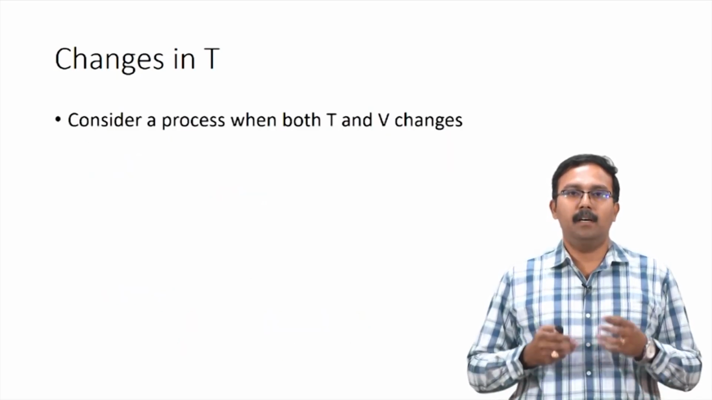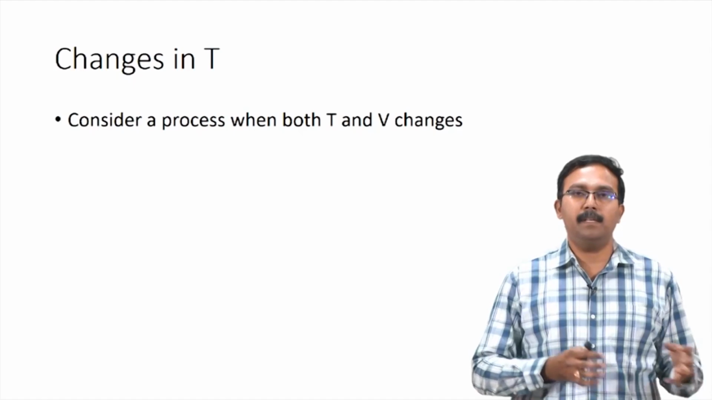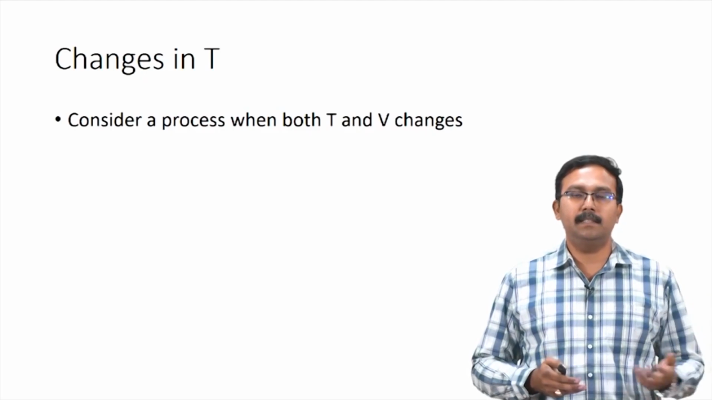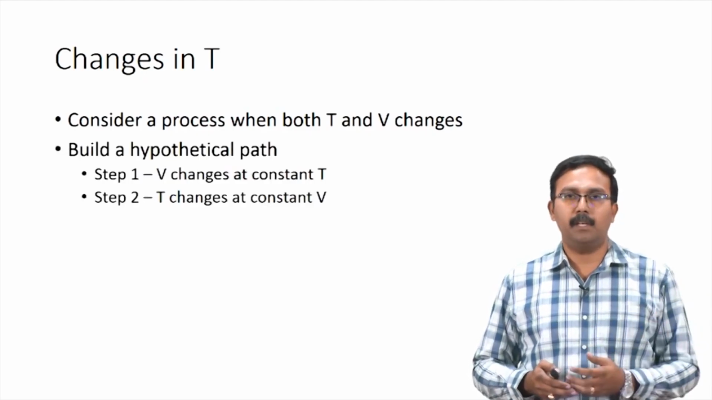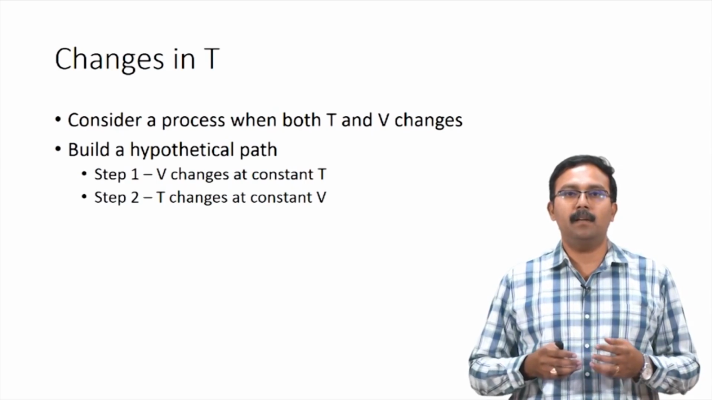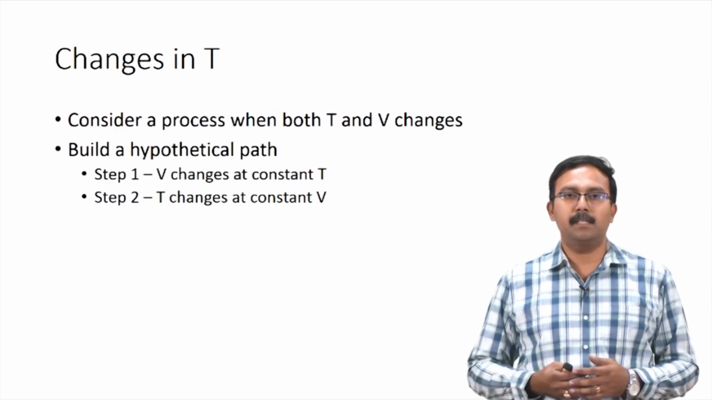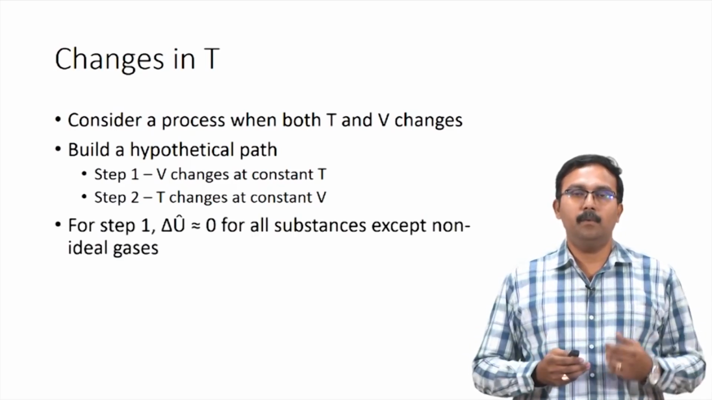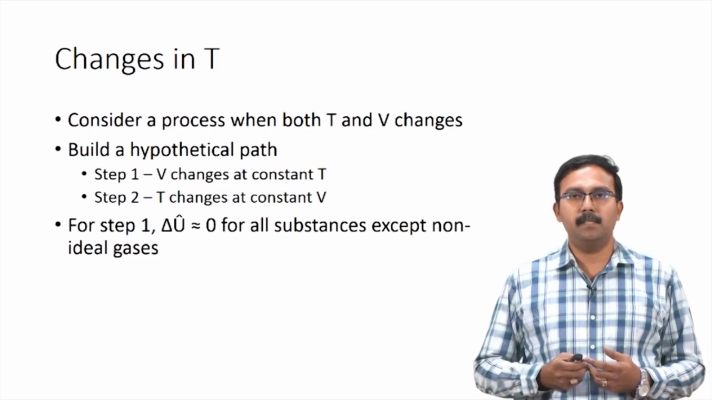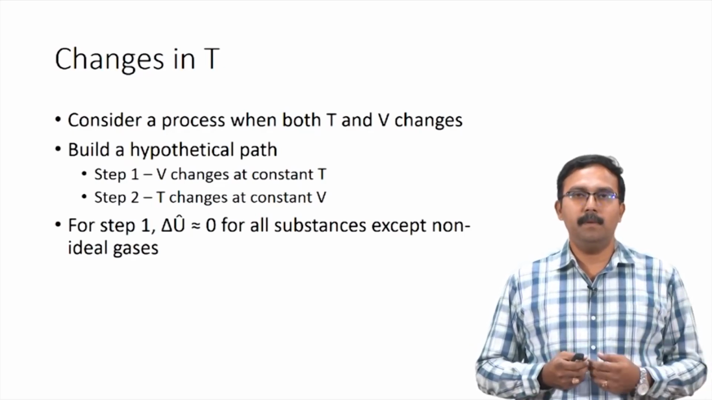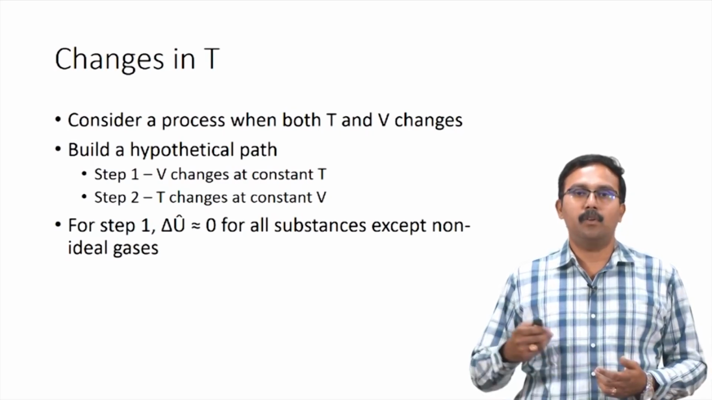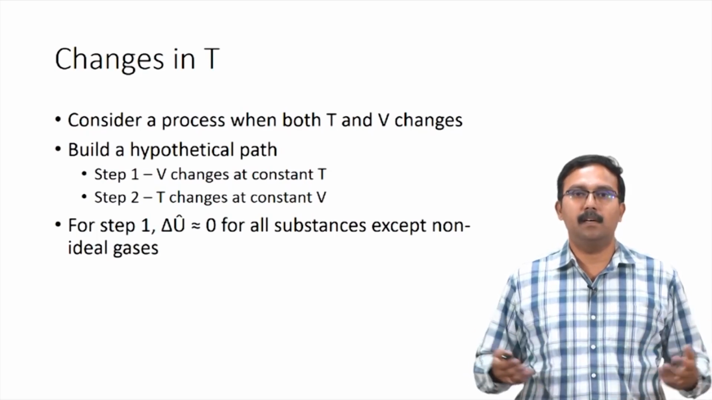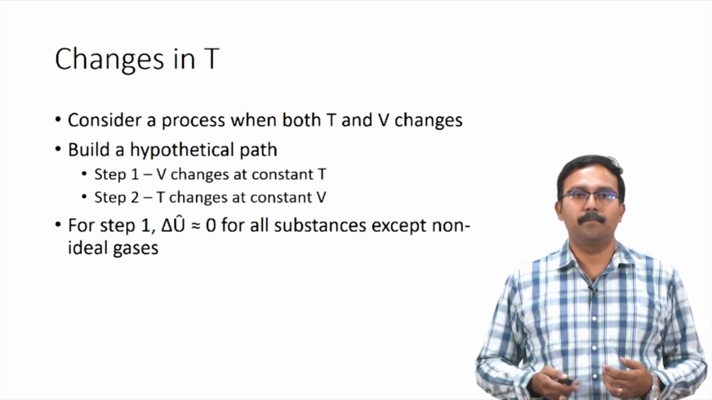If you have a process where temperature and volume are both changing, then to calculate the change in internal energy you assume a hypothetical path. The first step can be where volume changes at a constant temperature, and the second step would be where temperature changes at constant volume. For step 1, where there is only volume change and no change in temperature, delta U cap would be approximately equal to 0 because it is negligible for all substances except non-ideal gases, where there are huge changes in pressure or volume and so on.